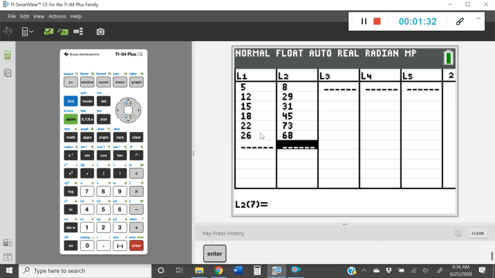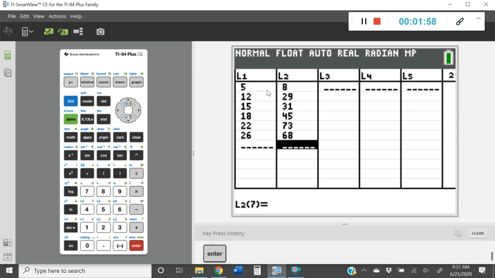Okay, now that your data is in, double check and make sure all of your data values are correct, and make sure that they line up. Notice how 26 and 68 are the last 2 digits of my data, and they line up in the 2 columns. If you have an additional item in one of the columns, your line of regression will not be able to calculate properly.